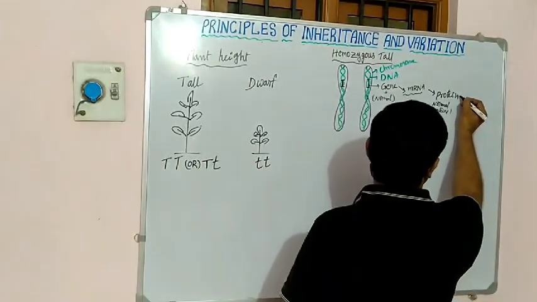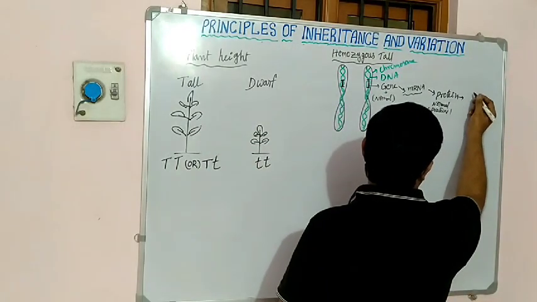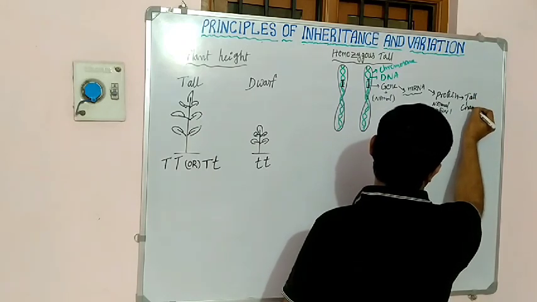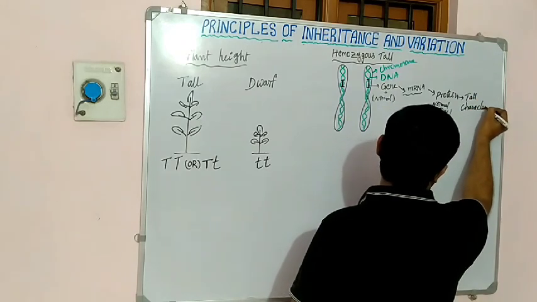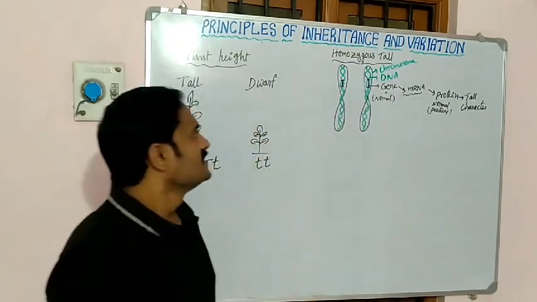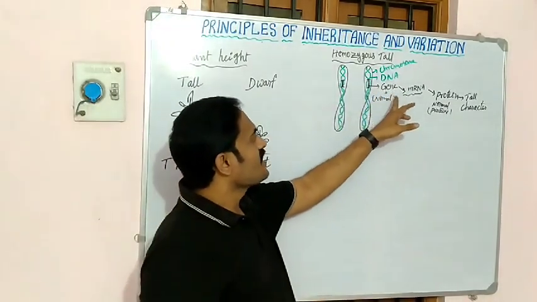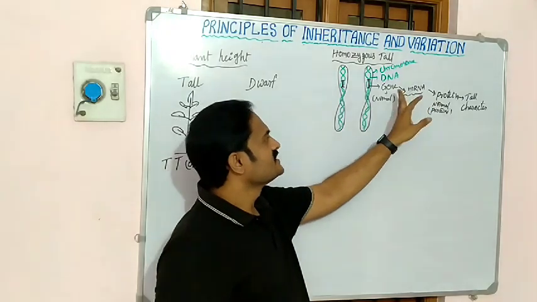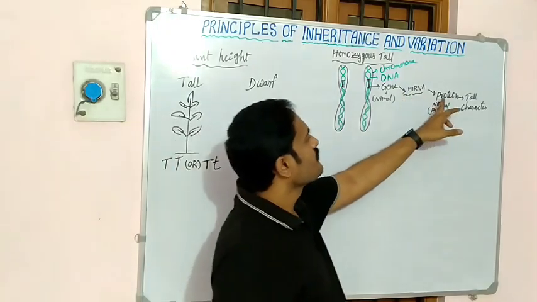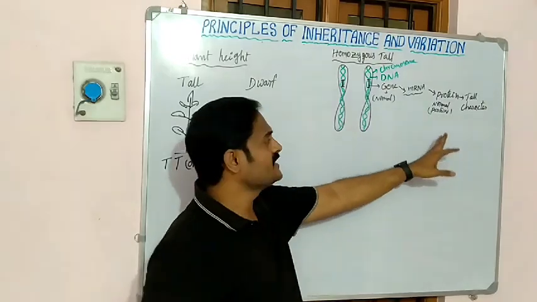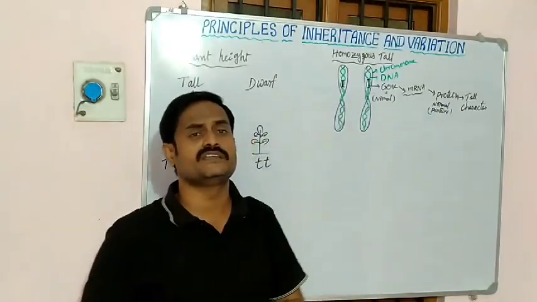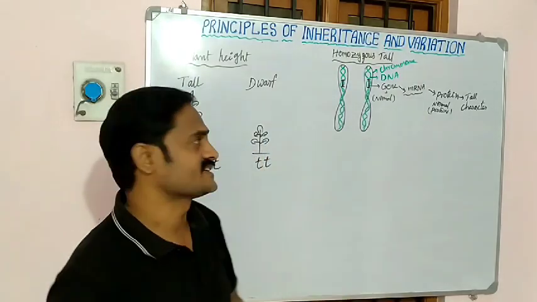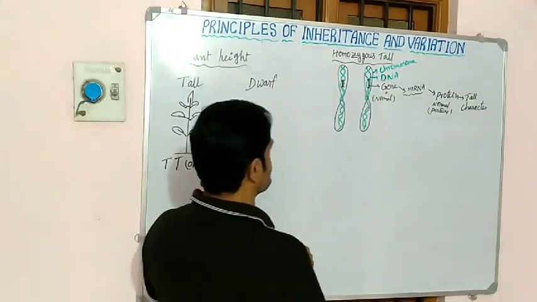Then this normal protein gives the tall character. Remember. So if the normal gene produces the mRNA, then the mRNA forms the normal protein, and the normal protein produces tallness, that means the tall character.